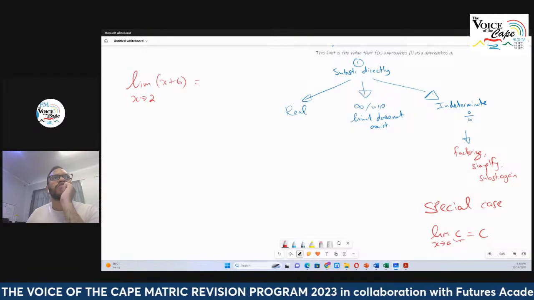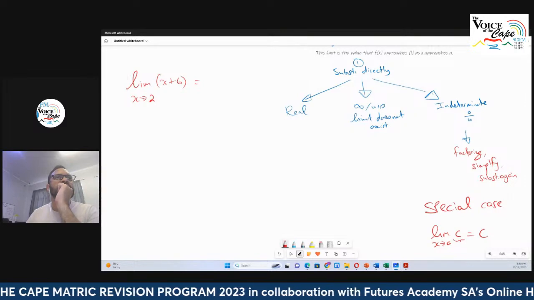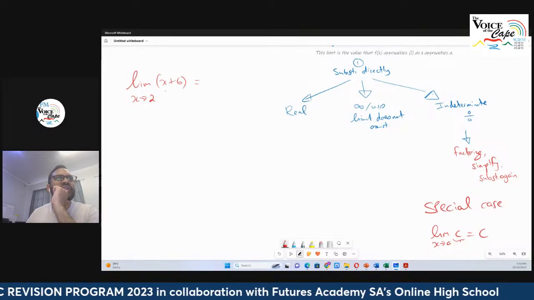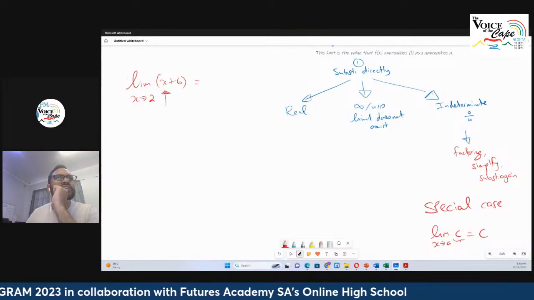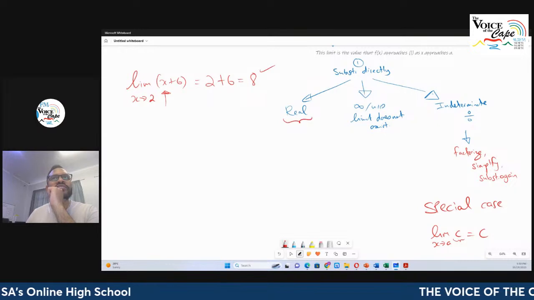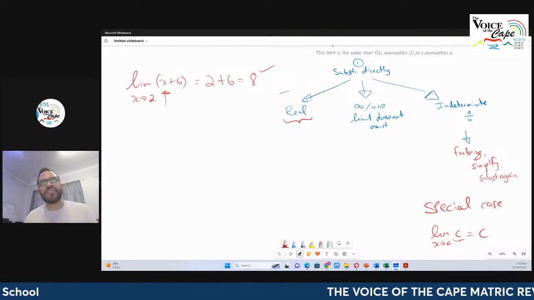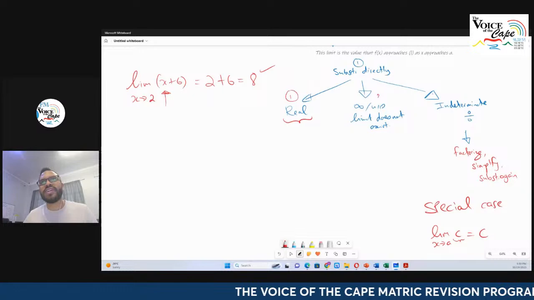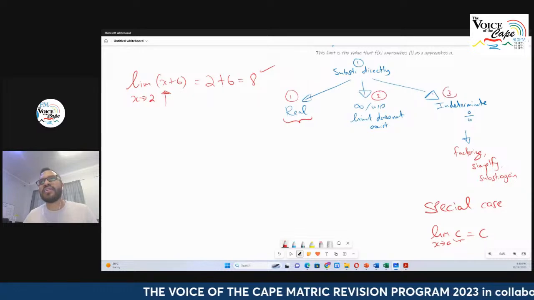So what you're going to do when you're evaluating this limit, you plug and chug into the variable. So the limit here is 2 plus 6, and the answer is 8. So since I got a real number, this is an example of case 1. The first case, that's the second case, and this is the third type.